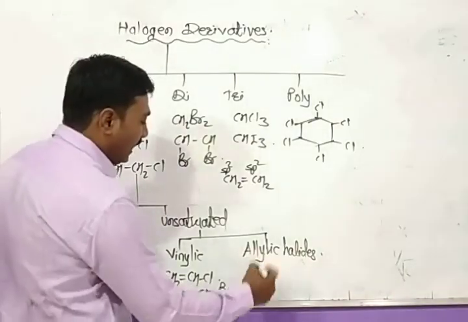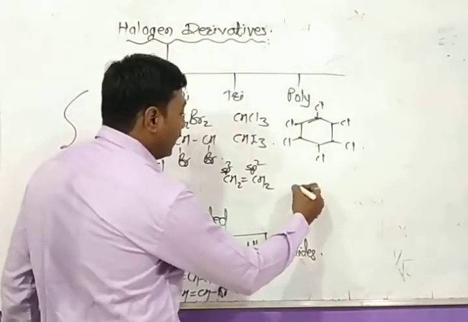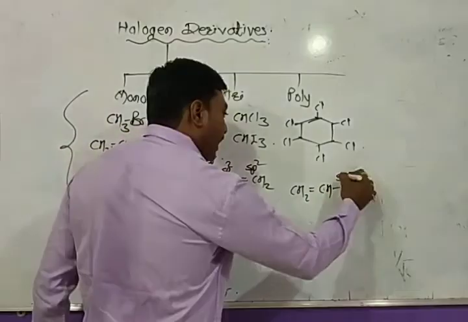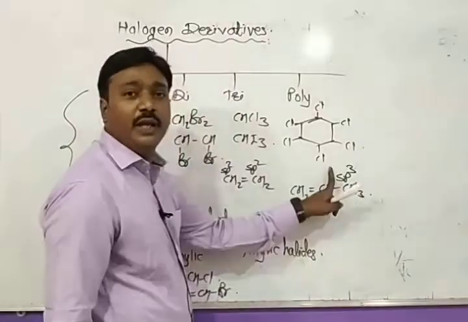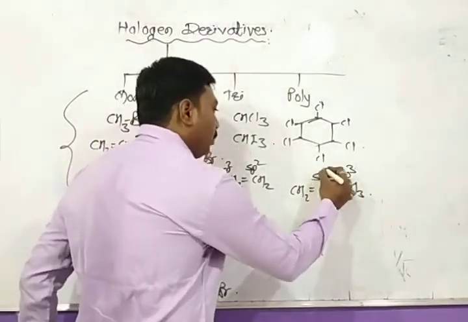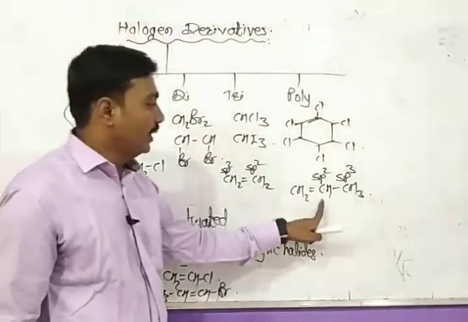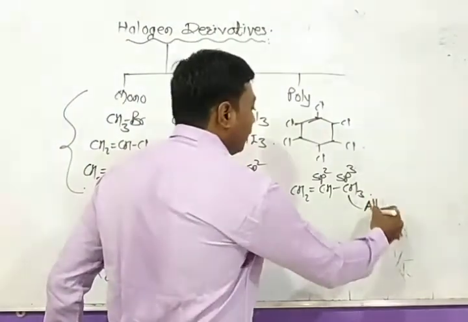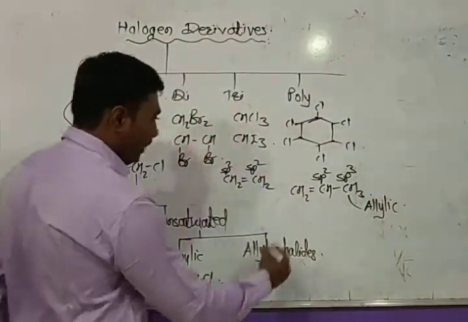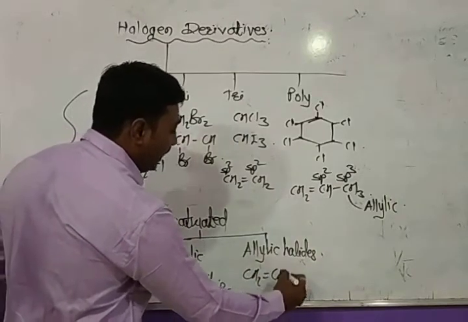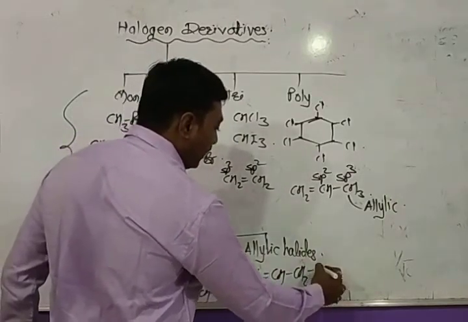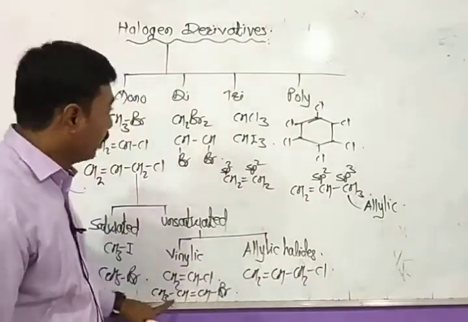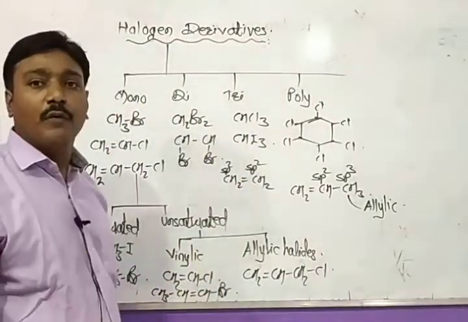Okay. Now allylic halide. Which is allylic carbon? The sp3 hybrid carbon next to the sp2 hybrid carbon is called allylic carbon. And in this case, the halide will be an allylic halide. For example, this is allyl chloride. The IUPAC names of these different compounds we will study in our further lecture.